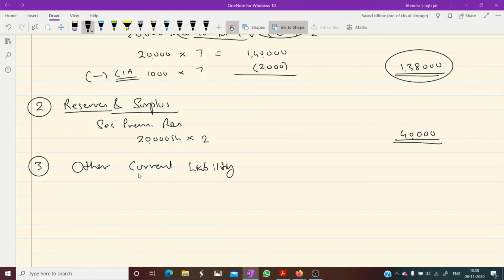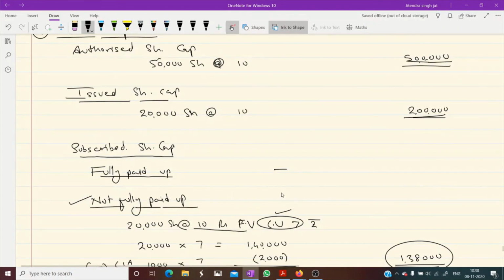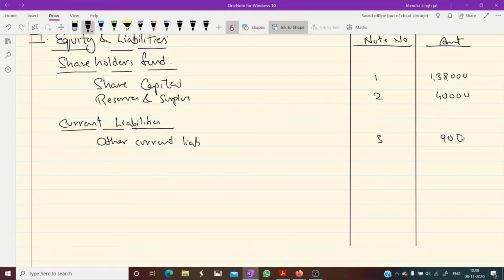Okay, calls in advance. Now tell me, how much are the calls in advance? We have computed already. 900, no? Isn't it? Yes, sir. 900. 300 shares multiplied by 3. So this is calls in advance. So this 900 will also come in front of other current liability. I hope this extract is clear to everyone. Do the total.